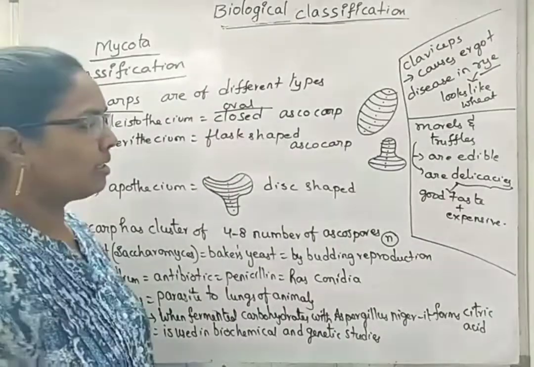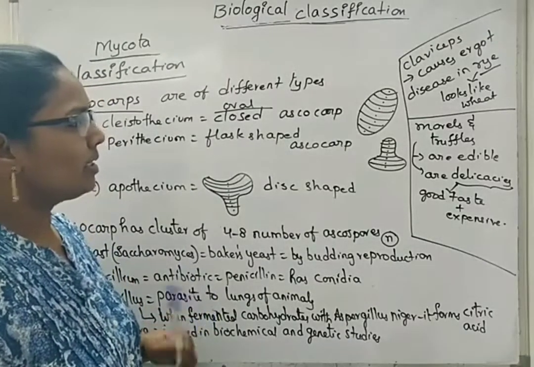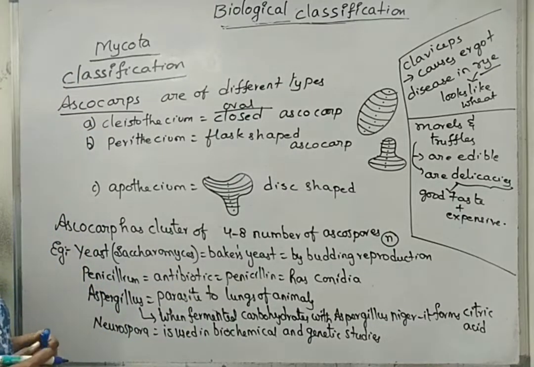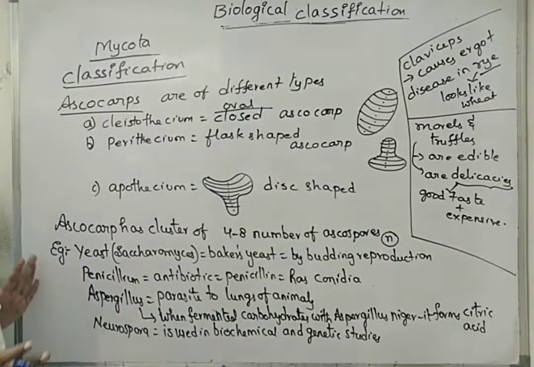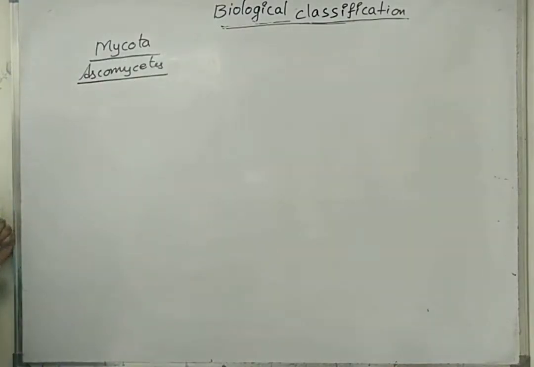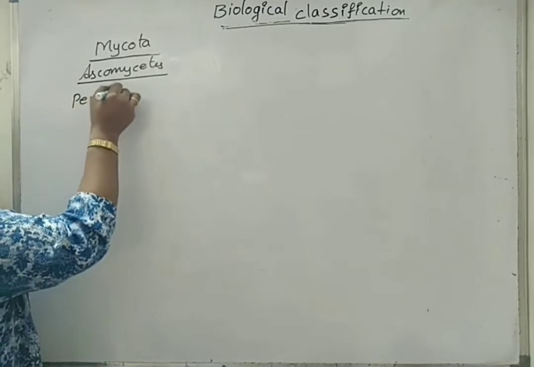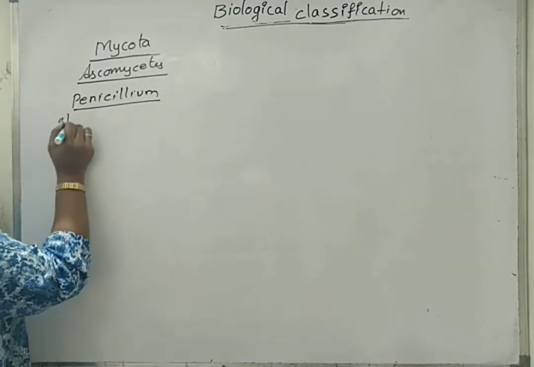Under Ascomycetes, we can also see other examples. Under morels, only one name is there, that is Morchella esculenta. So this is about Ascomycetes. Now we will see some diagrammatic representations of penicillium, how the structure looks.